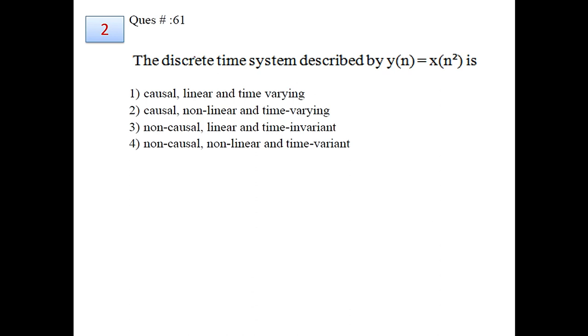Moving on to the next question, it is asked: there is a discrete time system defined by an input-output equation, and we have to evaluate the properties of this system. So consider that this is a system and the input given to this system is x(n). We have the output as y(n), and its relation is that the output is x of n square. The first property to evaluate is causal behavior.